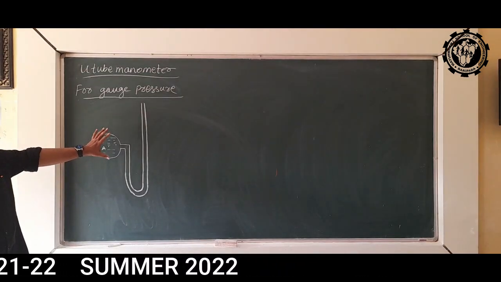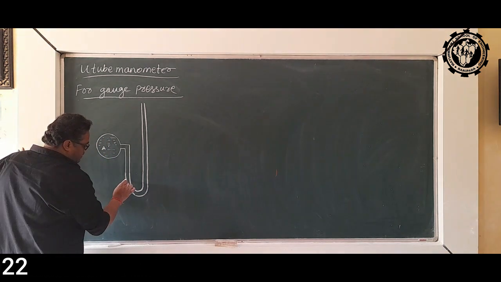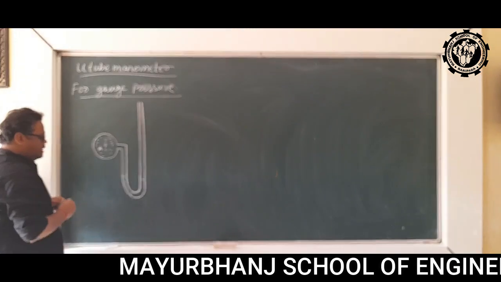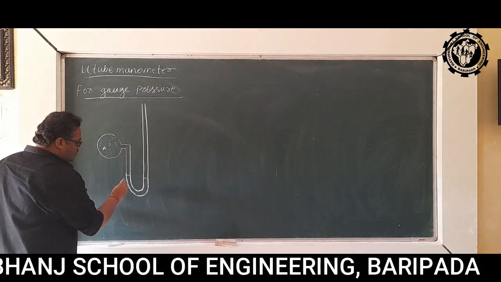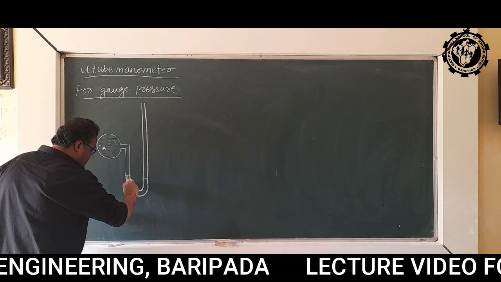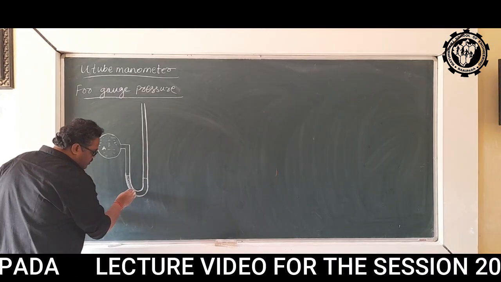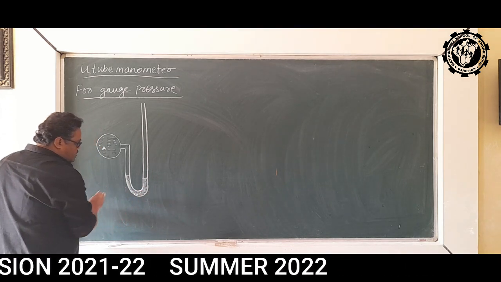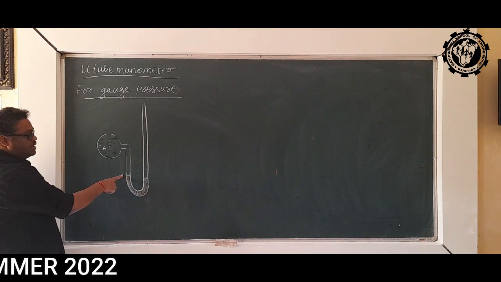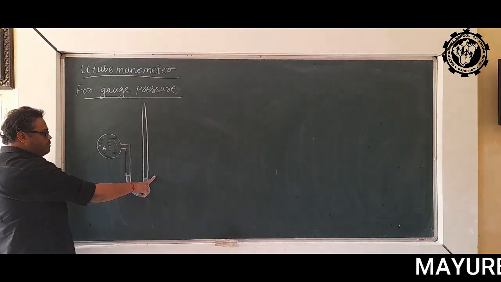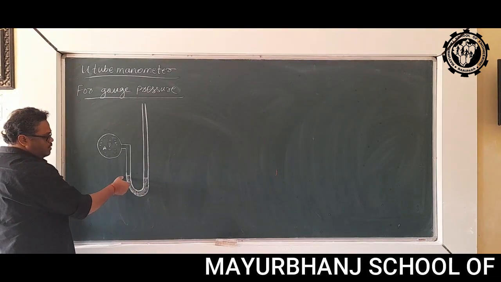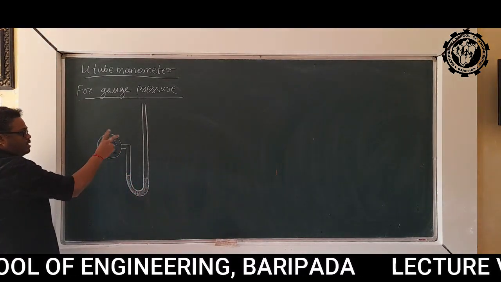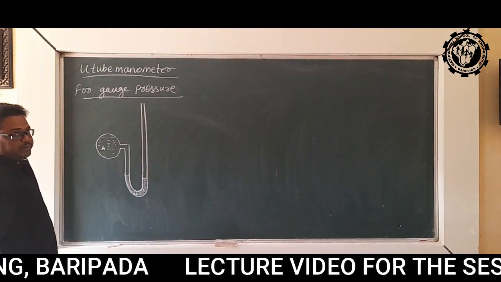When the pipe is not joined here, there will be a mercury level. In a U-tube manometer, we balance the fluid column using mercury, which is already present in the U-tube. This is called the left limb of the manometer and this is the right limb. The mercury level in both limbs will be the same when the manometer is not attached to the pipe.